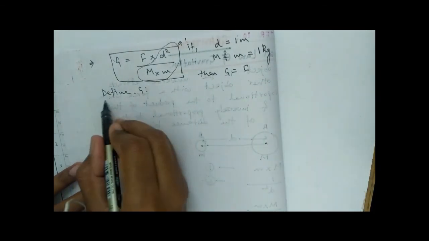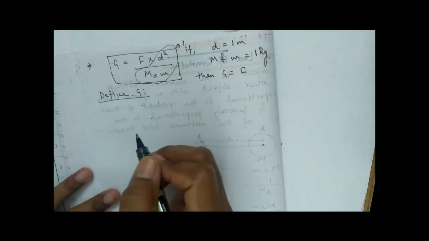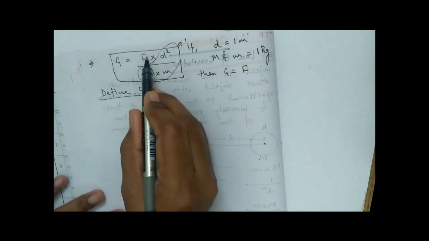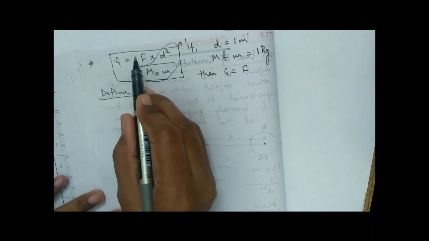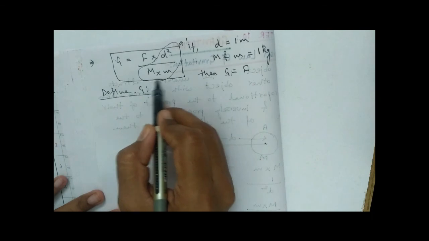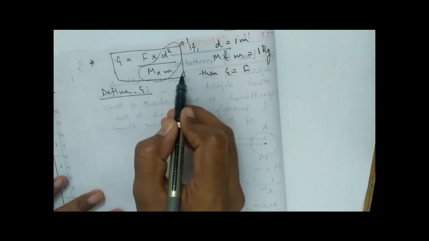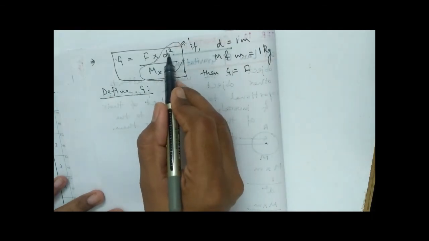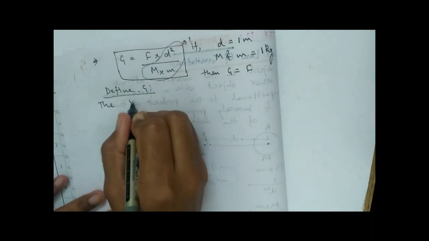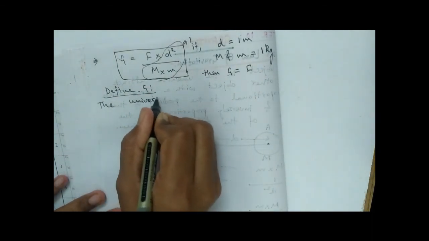So let's define G. G is the universal gravitational constant, isn't it? The universal gravitational constant is the force of attraction between two point masses of 1 kg each kept 1 meter apart.